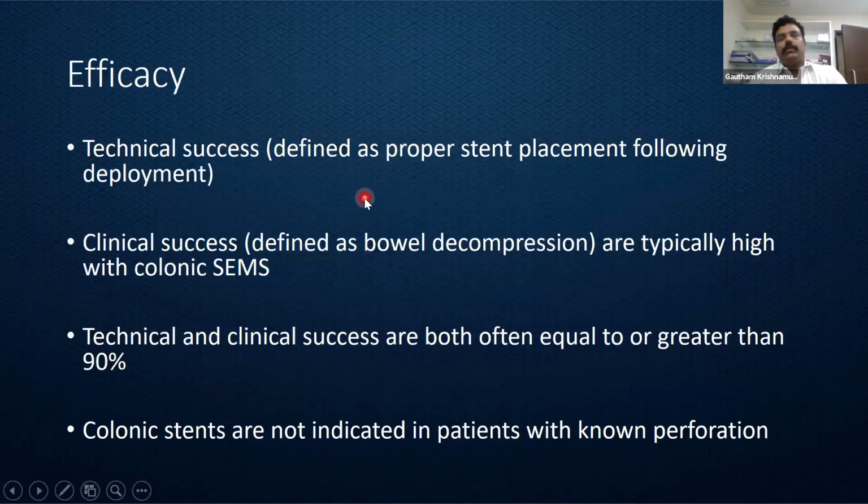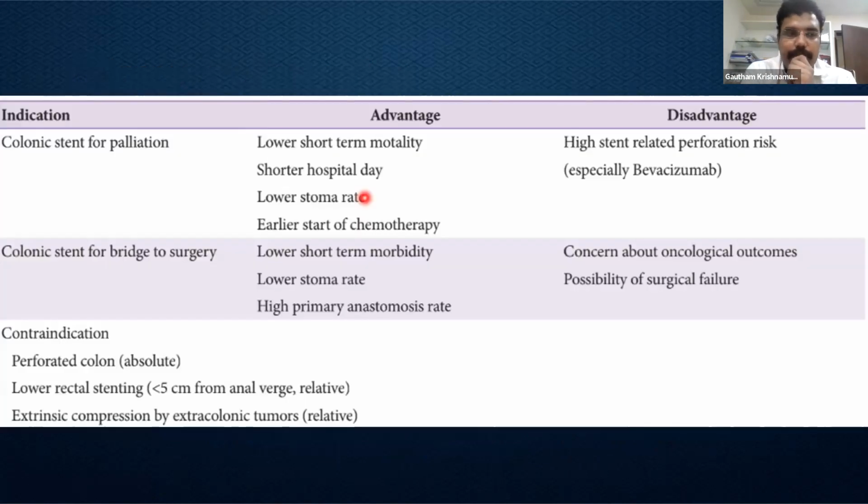So technically, if the stent is placed properly, it is considered technical success, and if it's causing bowel decompression, it's considered clinical success. The success rates are up to a tune of 90% in both aspects, but we should be careful that stents are not indicated when we have known perforation.